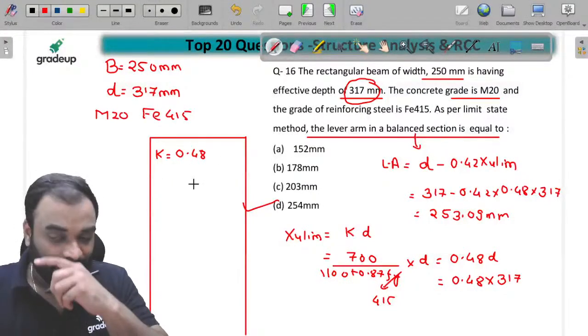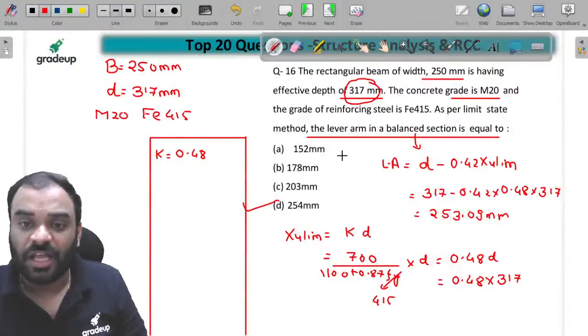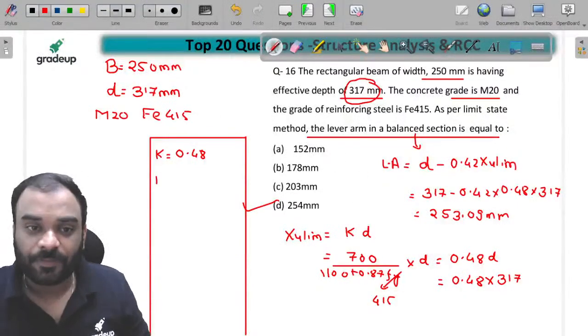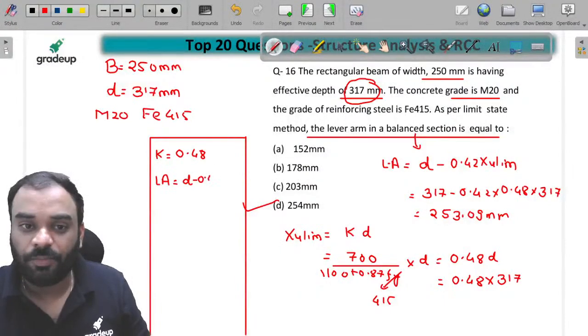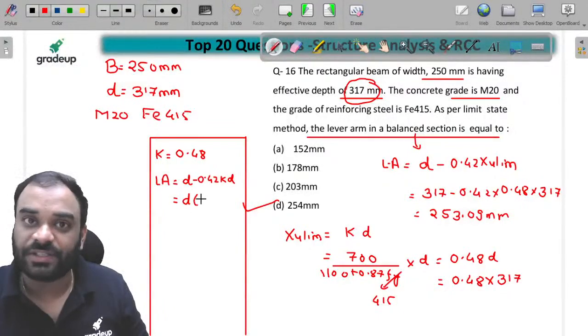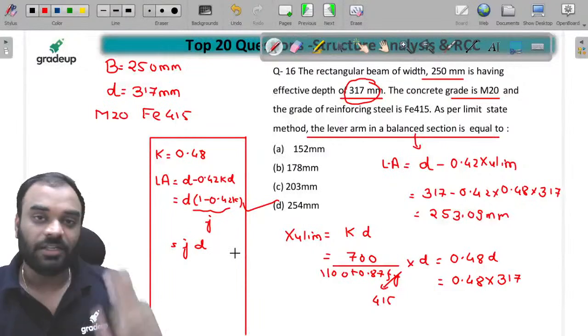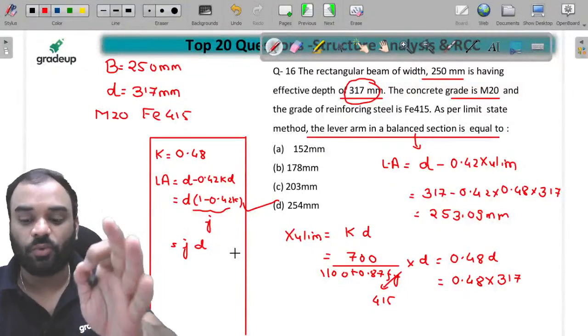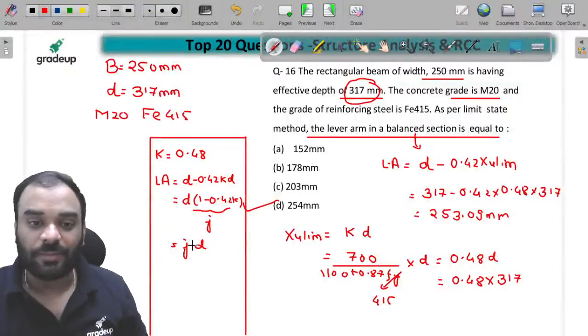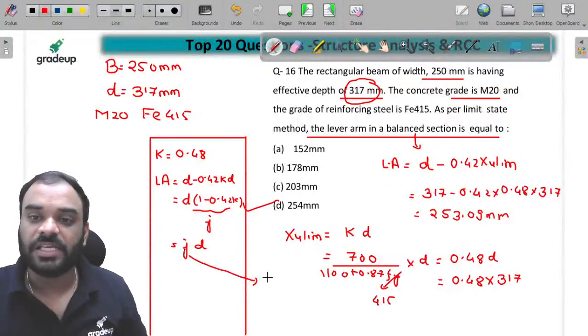We know there is a lever arm over here, and lever arm can be written as D minus 0.42 K times D. So you can take D common, 1 minus 0.42 times K, and this is nothing but our lever arm factor, which is equal to J, and J into D. This is the direct formula to calculate the lever arm. And do you know the value of J?